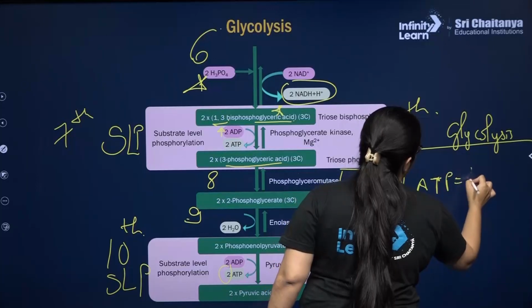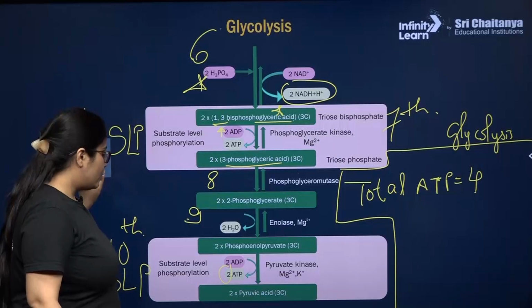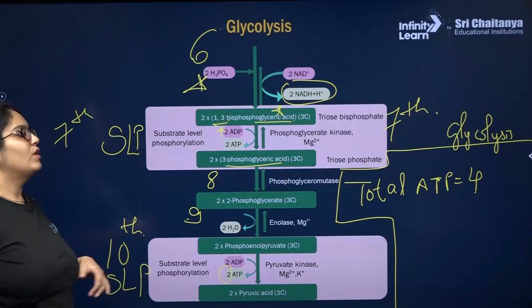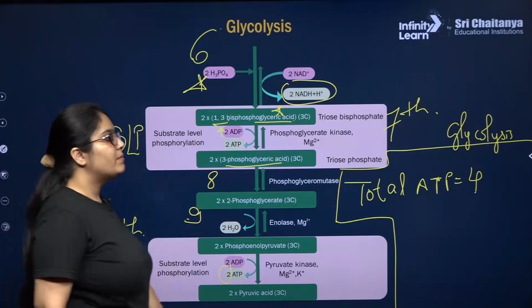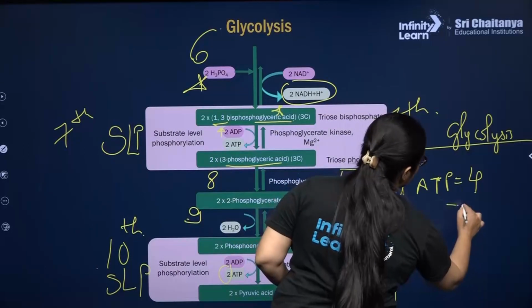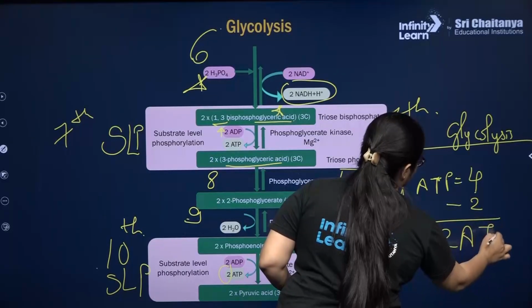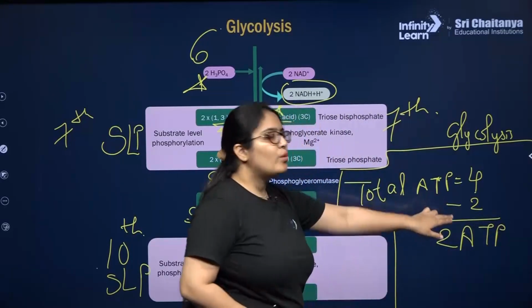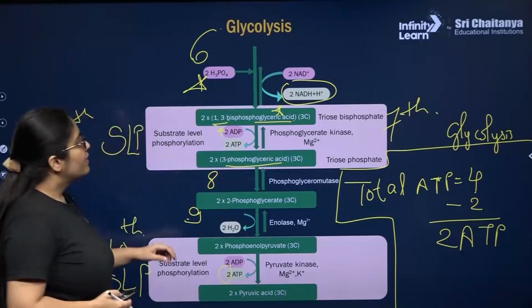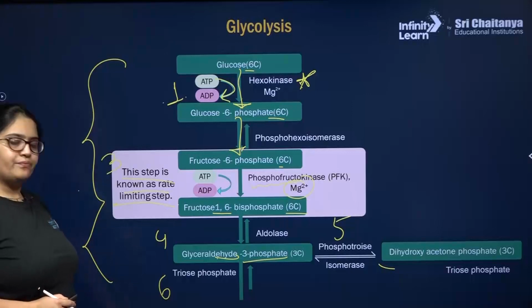Total ATP is 4. So 2 ATP in the 7th step and 2 ATP in the 10th step will be produced. So total ATP will be 4. But remember, you have to subtract 2. Why minus 2? Because 2 ATPs were consumed in the first and the third step.